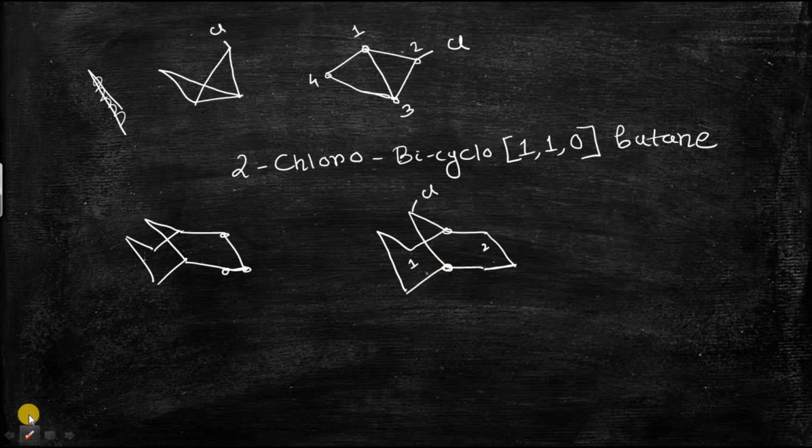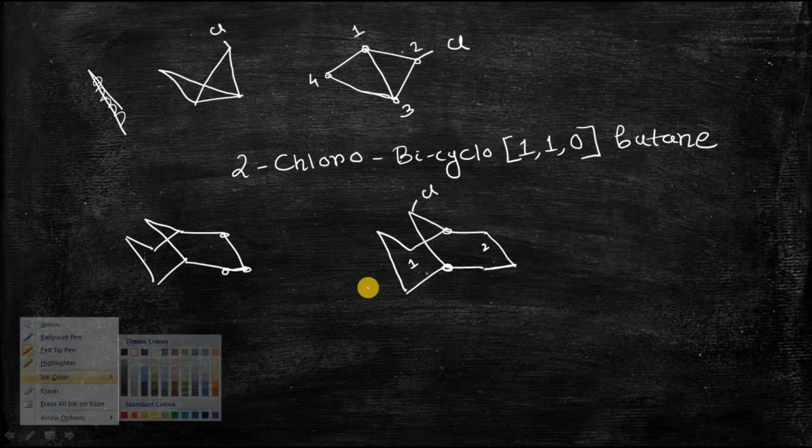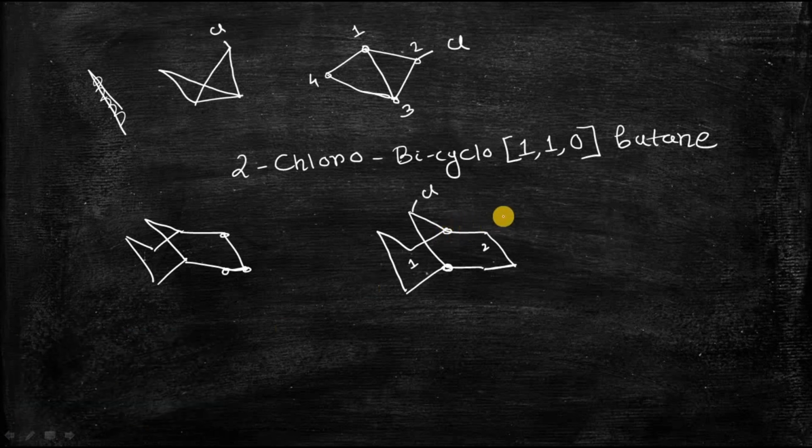So these 2 carbon atoms are called the bridgehead carbon atoms. I'm just changing the color. These 2 are bridgehead carbon atoms, so the numbering will start from any one of these bridges. Now this bridge contains 1, 2, 3 carbon atoms, and this bridge also contains 1, 2, 3 carbon atoms. So you can do the numbering either clockwise or anti-clockwise as you wish.